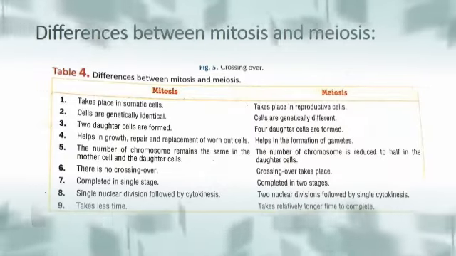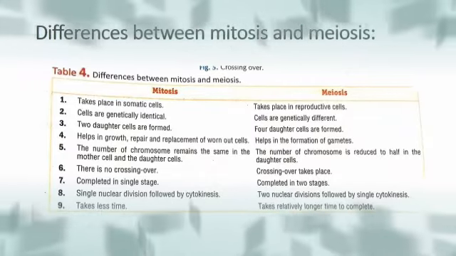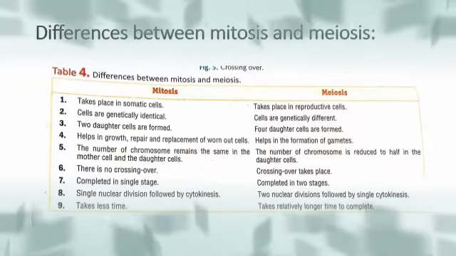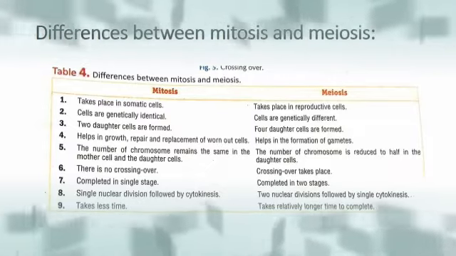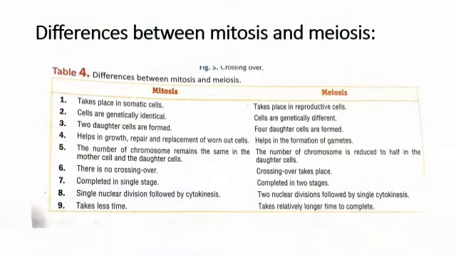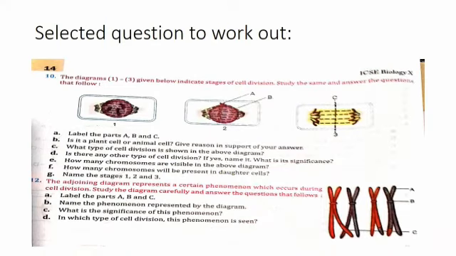In mitosis, the single division is followed by cytokinesis, but in meiosis 2 nuclear divisions are followed by a single cytokinesis. Mitosis takes less time, while meiosis takes a longer time to complete. These are the differences between mitosis and meiosis.